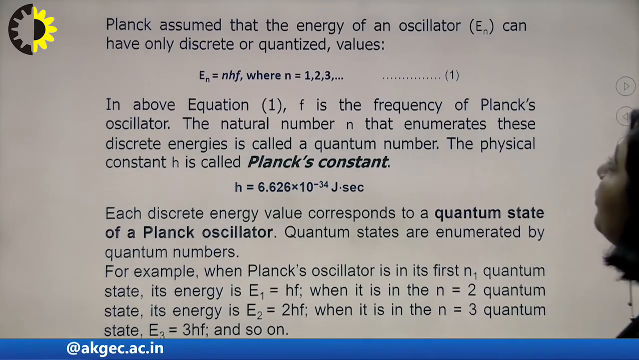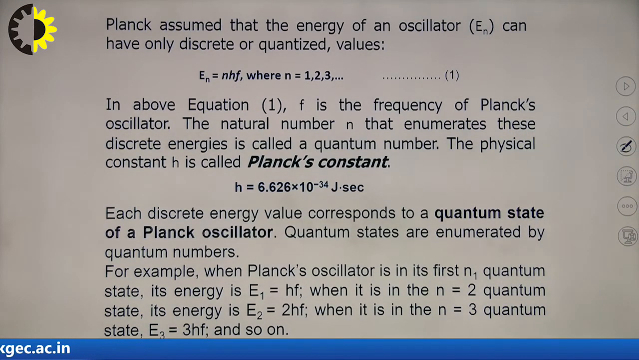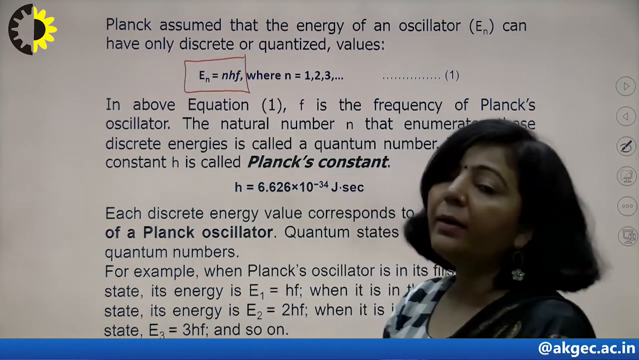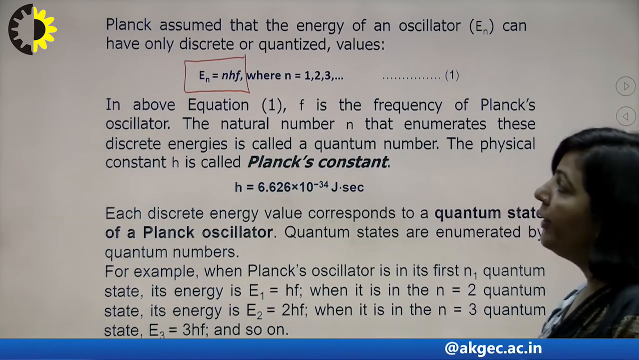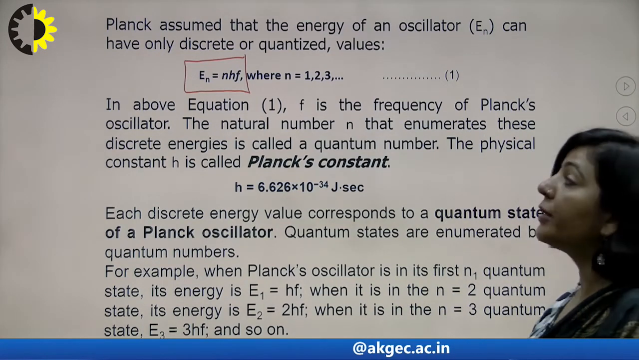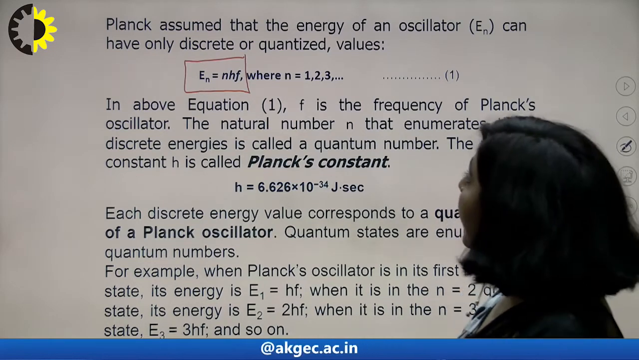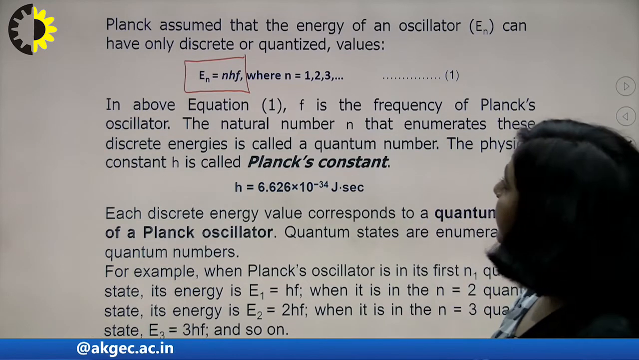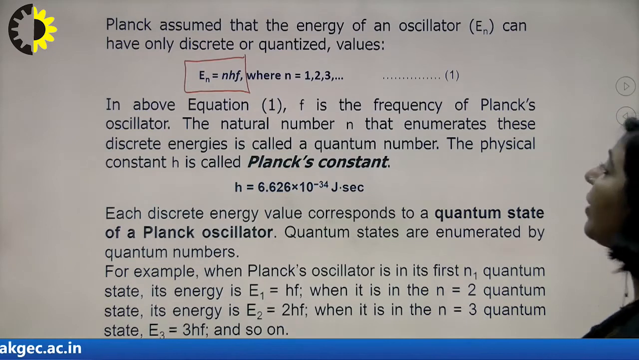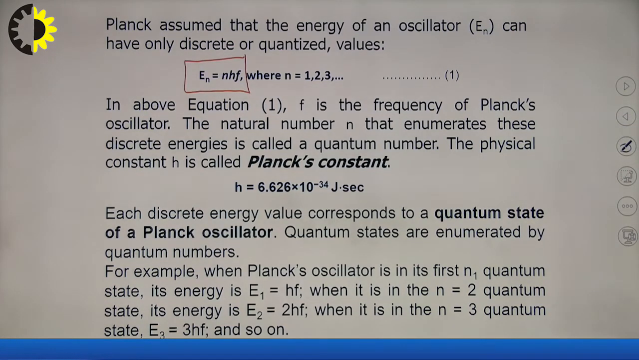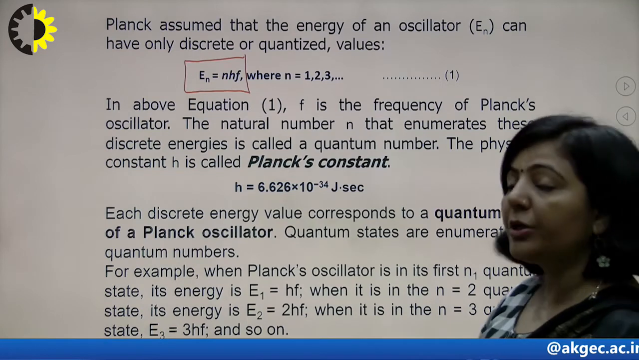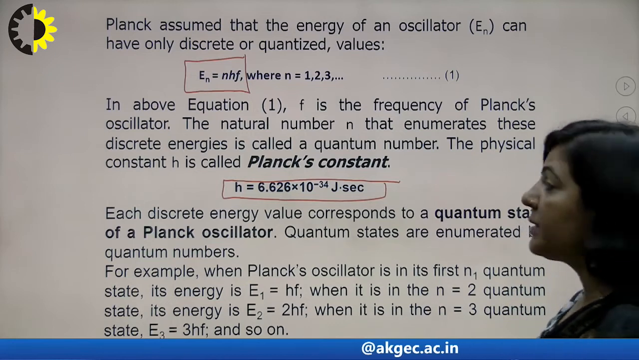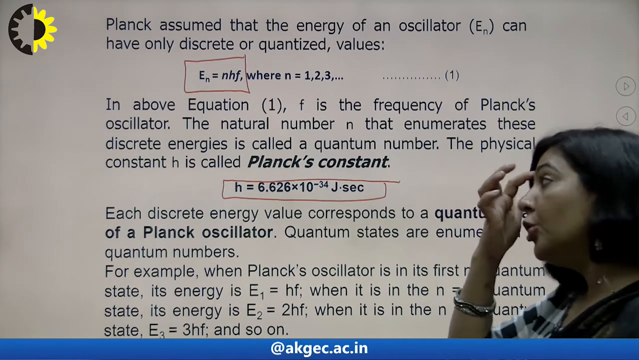Planck assumed that the energy of an oscillator can have only discrete or quantized values, and these values were given in the form of this formula: E is equal to nhf, where n is the number 1, 2, 3, 4 and so on, h is your Planck's constant, and f is the frequency. So f is the frequency of that Planck oscillator. The natural number n that enumerates these discrete energies is called a quantum number. The constant h, that is your Planck's constant, has a fixed value. You know what is the value of h? It is 6.625 times 10 raised to power minus 34 joule seconds.